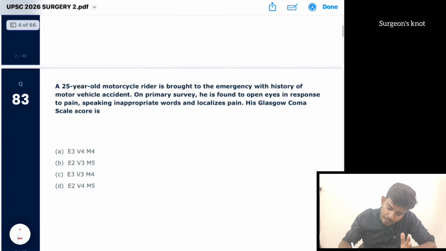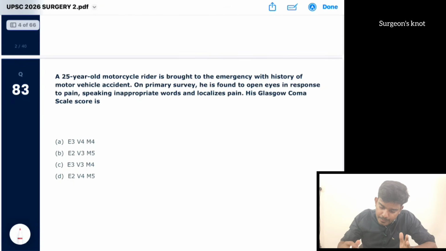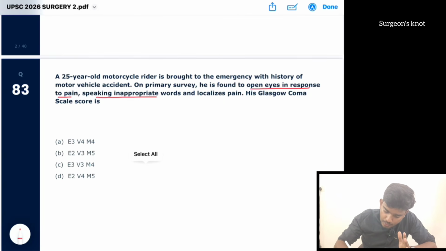A 25-year-old motorcycle rider is brought to the emergency with a history of motor vehicle accident. On primary survey, he is found to open eyes in response to pain, speaking inappropriate words, localizes pain. His Glasgow Coma Scale. Here they are asking about the GCS. So what does this GCS include? It includes eye opening, verbal response, and motor response.